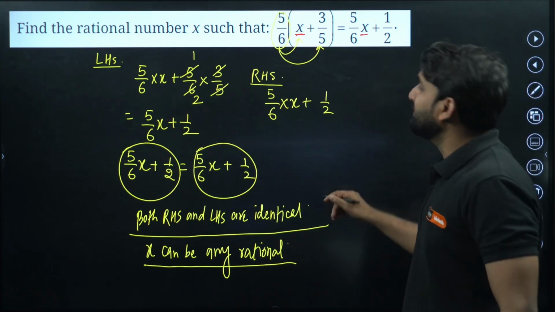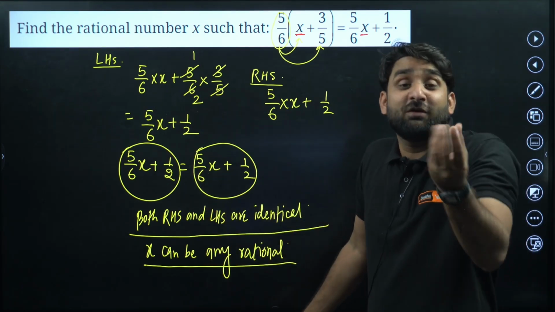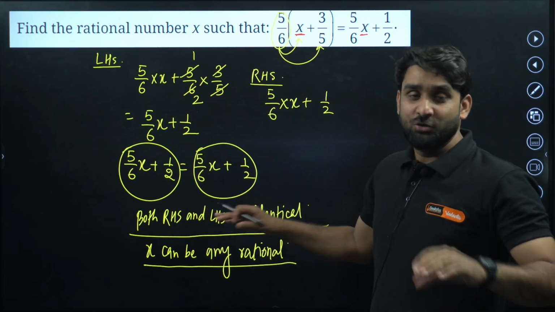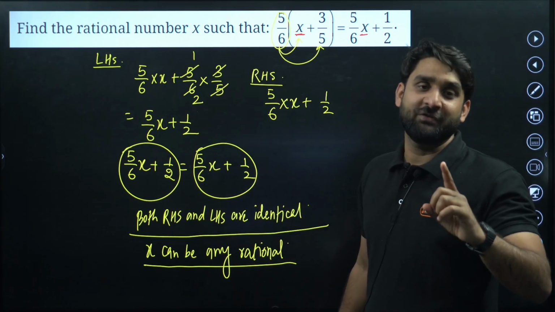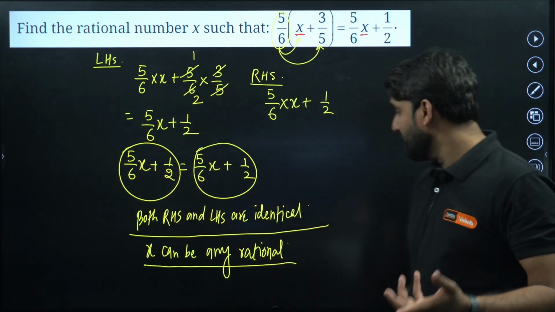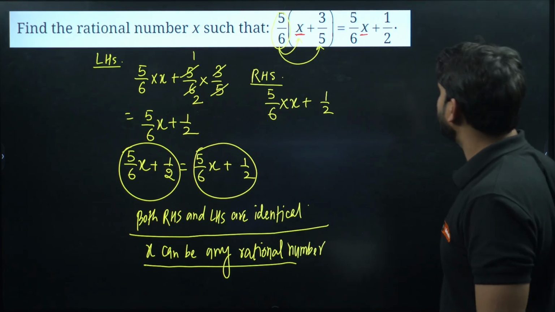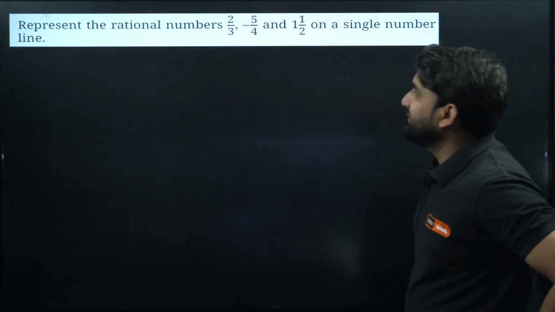I know some of the students might be wasting their time to find the exact one value of x, which is not possible here. You cannot find the exact one value of x, because in this entire equation both sides are identical. So please make sure x can be any rational number. Moving ahead. Wow, this is a good question.